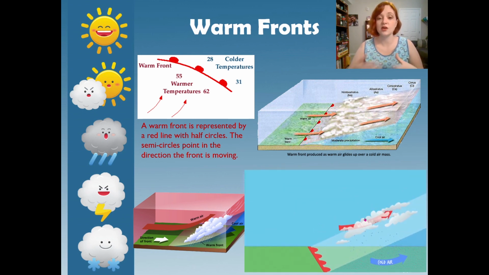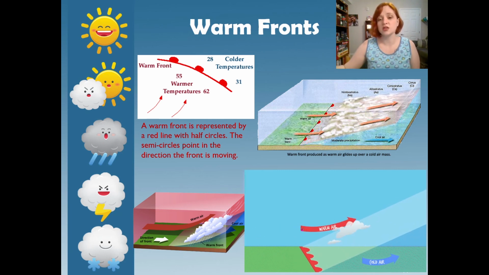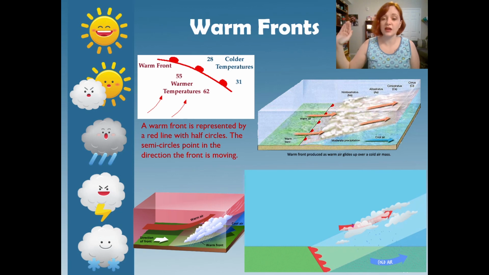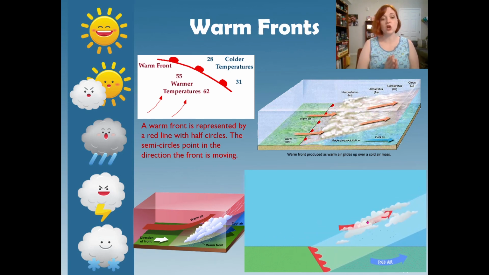And lastly, here is a little animation, just like I did for the last one, where you can kind of see how that air is rising up over, creating those clouds and having a little bit of rain. Okay, so this is where we get most of our weather.